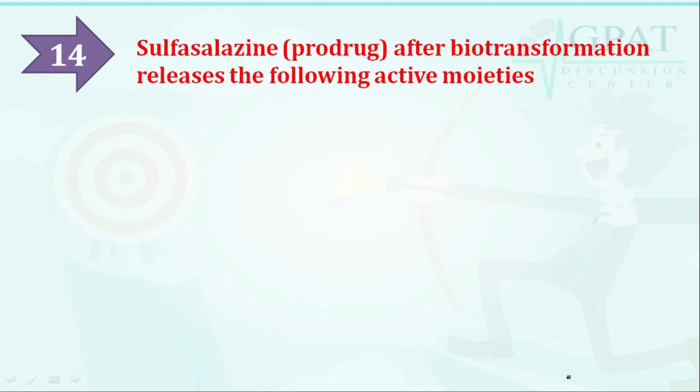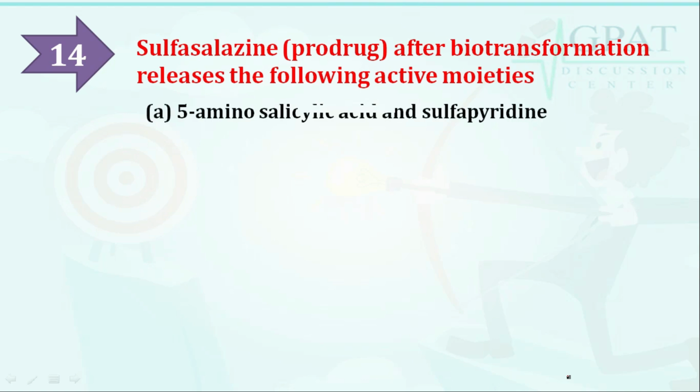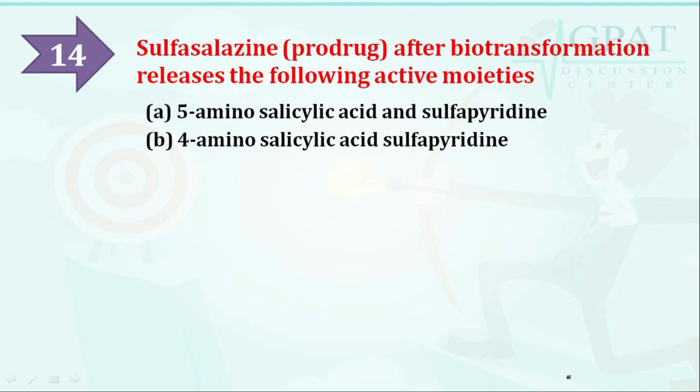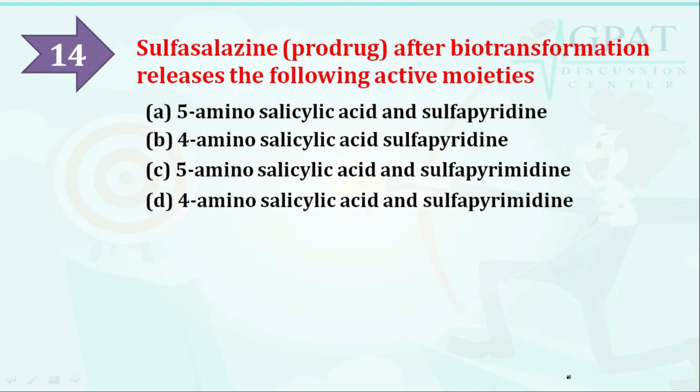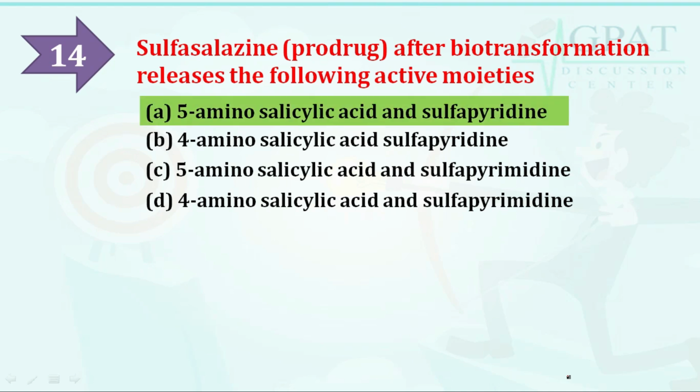Sulfasalazine prodrug after biotransformation releases the following active moieties, and the options are: option A is 5-aminosalicylic acid and sulfapyridine, option B is 4-aminosalicylic acid and sulfapyridine, option C is 5-aminosalicylic acid and sulfapyrimidine, option D is 4-aminosalicylic acid and sulfapyrimidine. So which is the correct answer? The correct answer is 5-aminosalicylic acid and sulfapyridine get released.